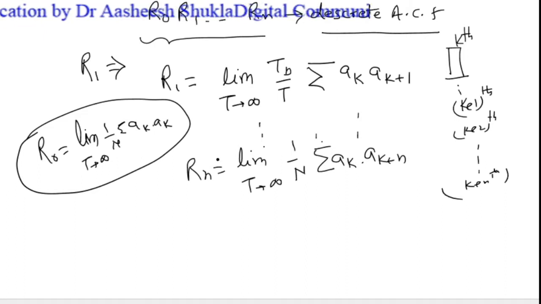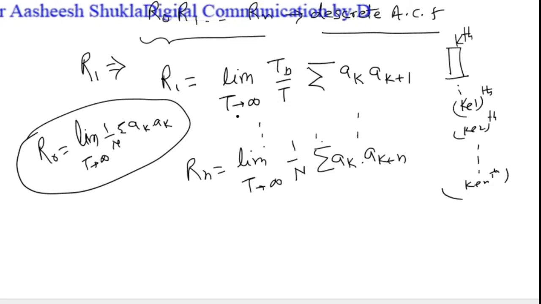This is important. So R naught means the relationship of AK into AK, R1 means the relationship between AK into AK plus 1, and Rn means the relationship between AK into AK plus n. These are all discrete autocorrelation functions.